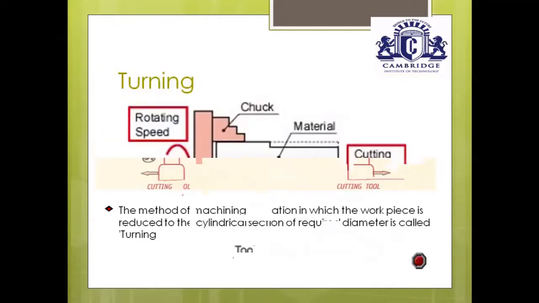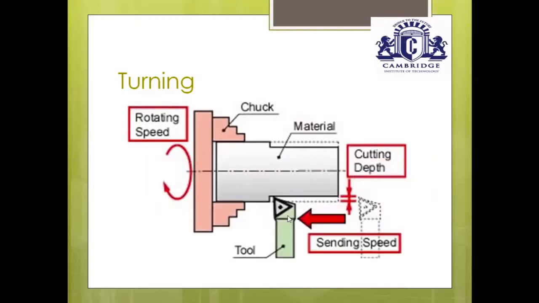This is a plain turning operation. Just observe here, this is a workpiece. One end of the workpiece is placed inside the chuck and locked. Other end is supported by means of a dead center. And this is a stationary single point cutting tool. This dotted line represents the original diameter. When we have removed the material, its diameter decreases. The operation is the same as what I was explaining in the previous figure.